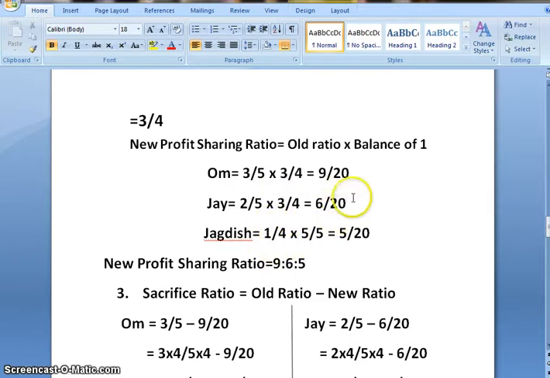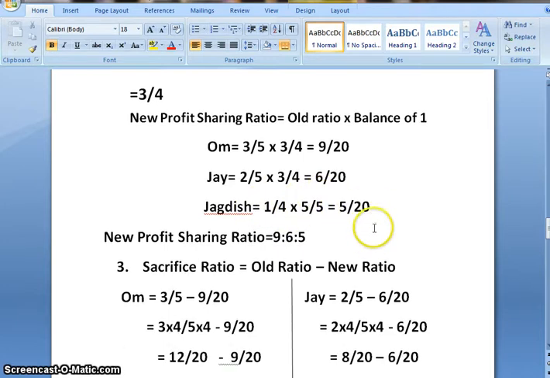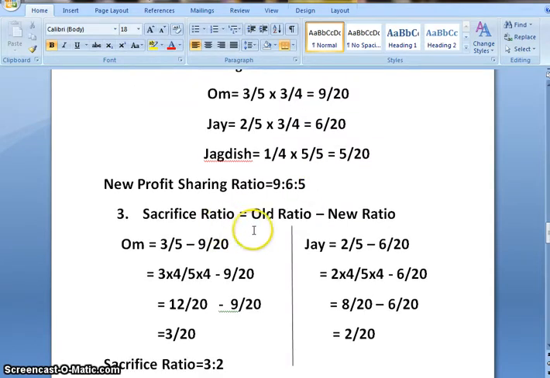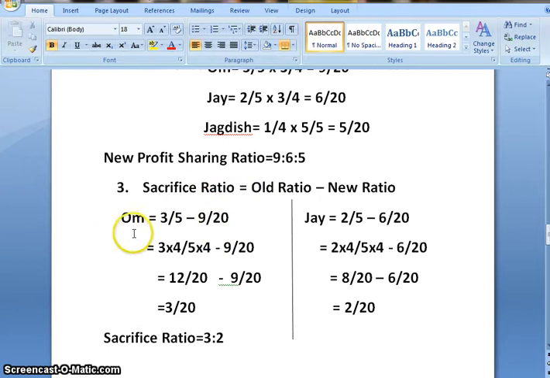In order to equalize the denominators, 4 5s are 20, and therefore numerator and denominator we will be multiplying by 5. 5 1s are 5, 5 4s are 20. Now that all the denominators are same, we can compare the numerators. So the new ratio would be 9:6:5.